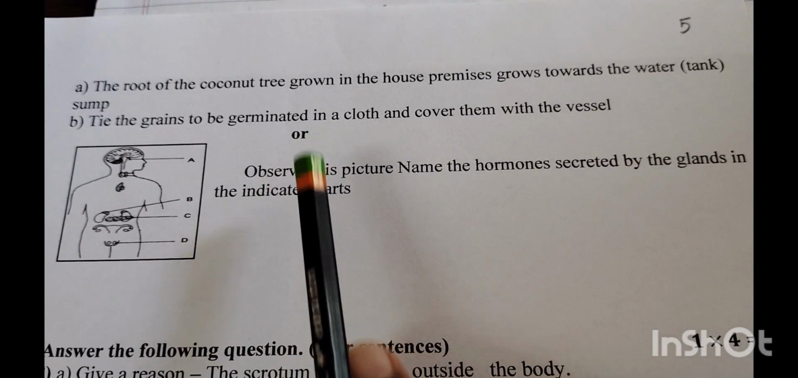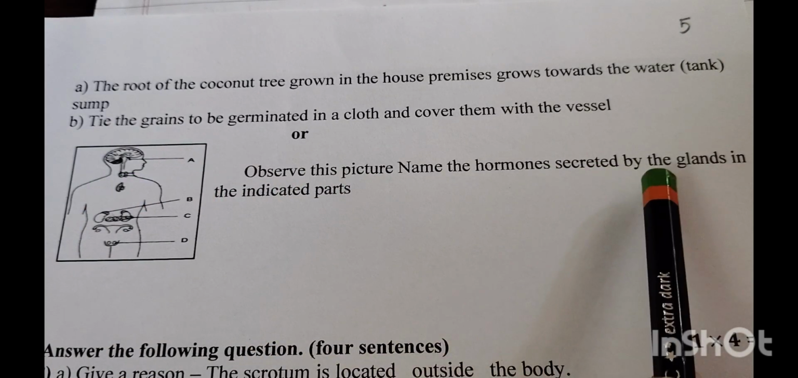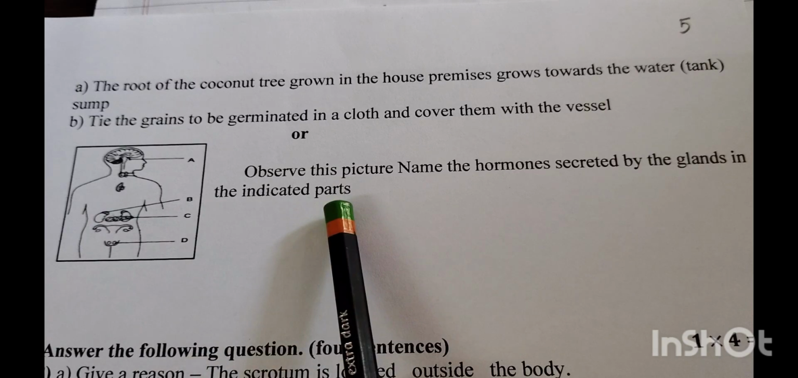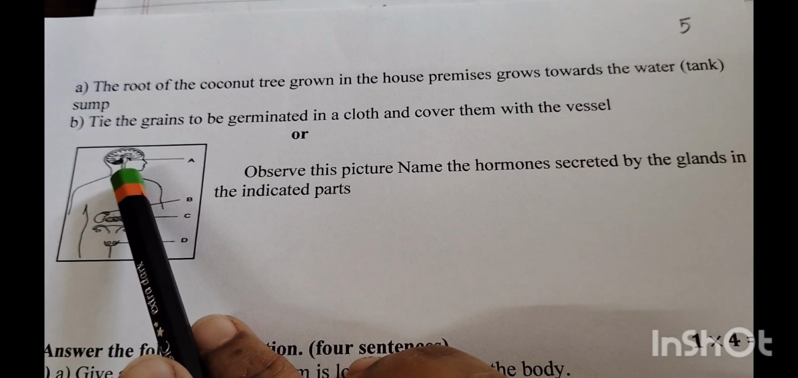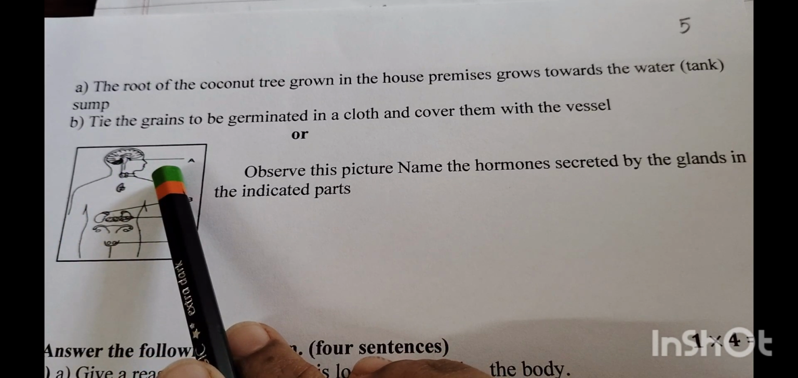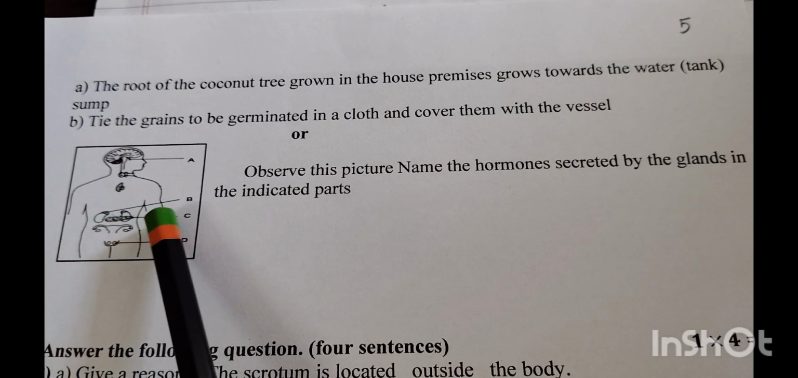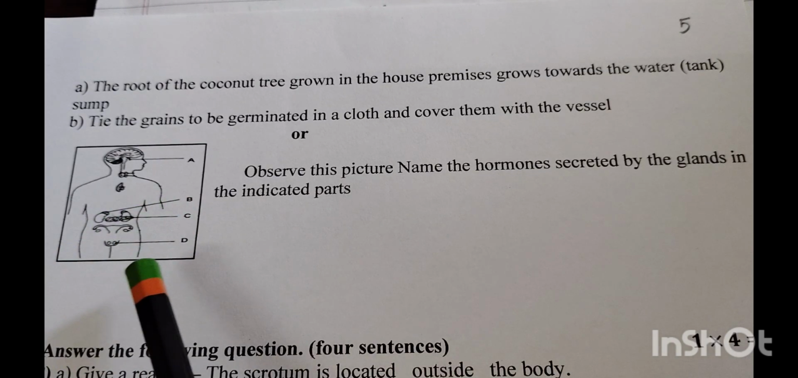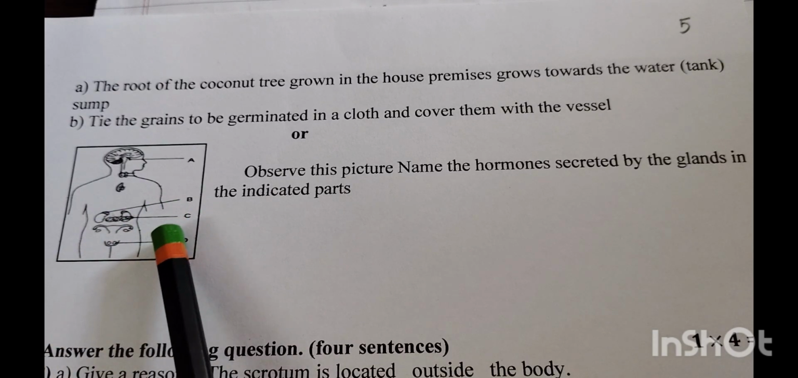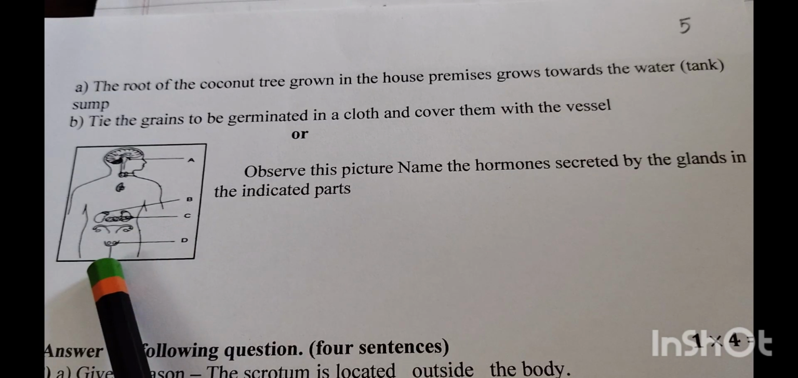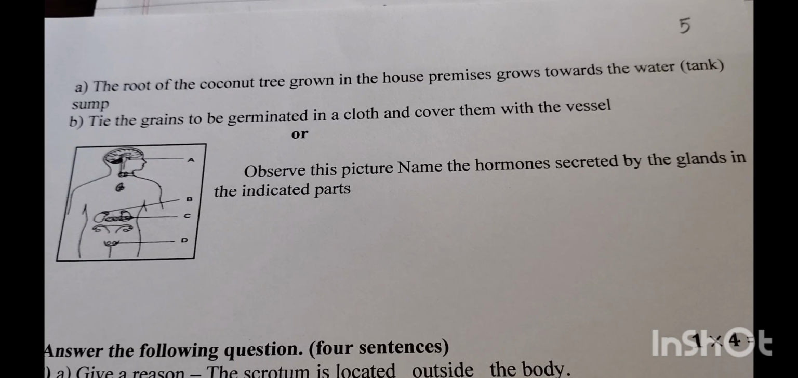Next question, option is given. Observe this picture. Name the hormones secreted by the glands in the indicated parts. Parts A, B, C, D. Part A is the pituitary gland which secretes the growth hormone. Part B is the adrenal gland which secretes adrenaline. Part C is the pancreas which secretes insulin. Part D is the testis which secretes the testosterone hormone.